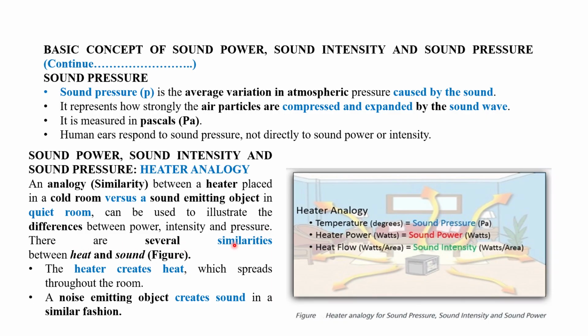There are several similarities between heat and sound. In the diagram we can see that the temperature indicates the sound pressure, heater power in watts is sound power in watts, and heat flow in watts per area is sound intensity in watts per area. The heater creates heat which spreads throughout the room, right? Similarly, a noise emitting source creates sound in a similar fashion as the heater creates heat.